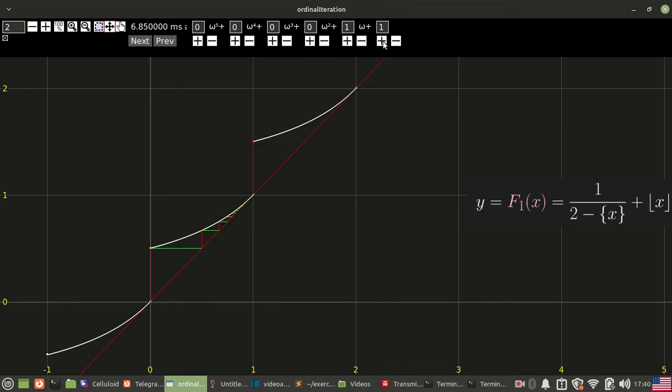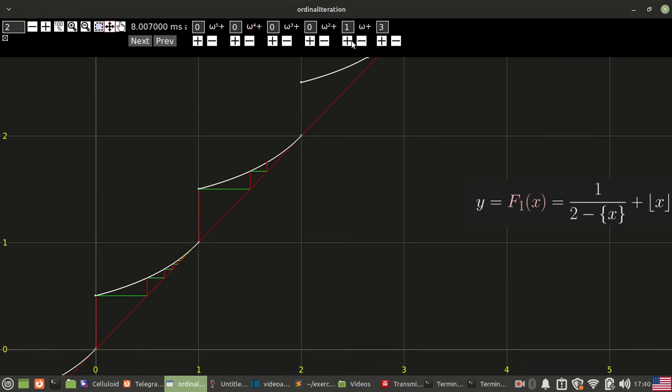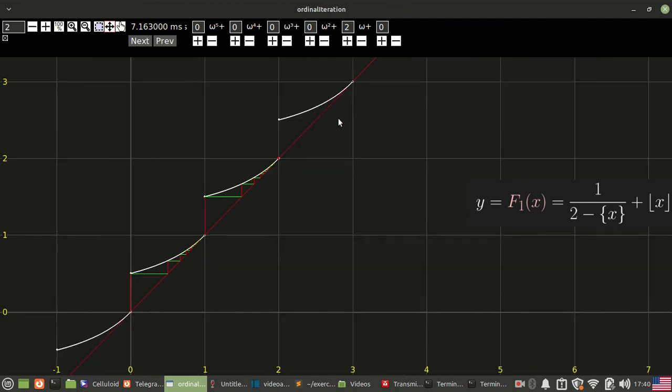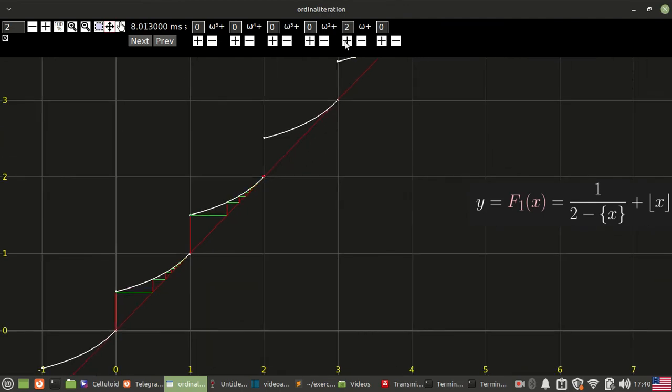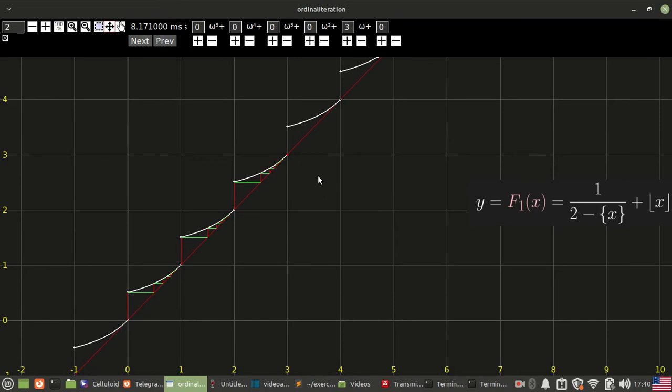We have the step omega plus 2 and omega plus 3, and then when we do omega more steps, we get to the step omega times 2. When we do omega more steps, we get to the step omega times 3, and so on. For this function, after iterating it omega times n times, we get to the number n.